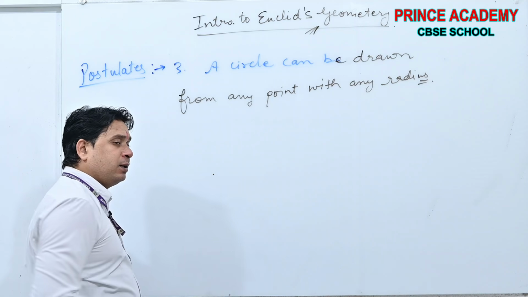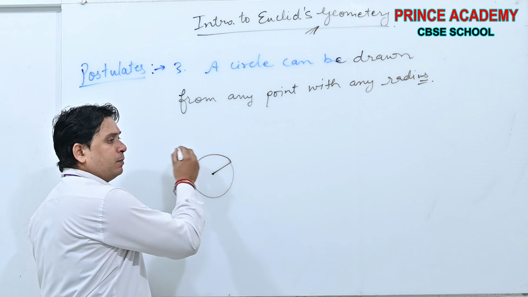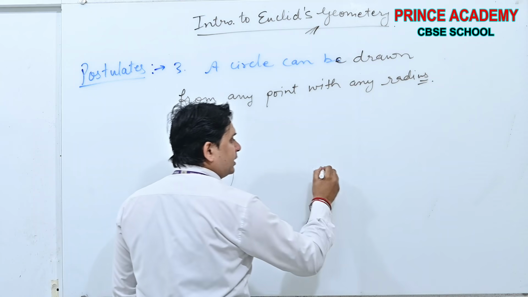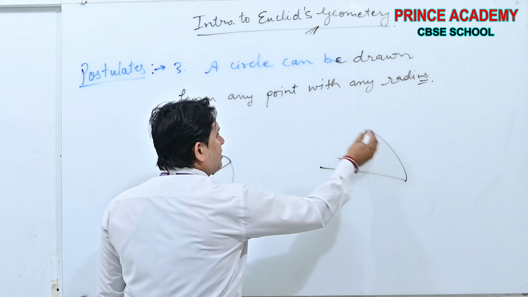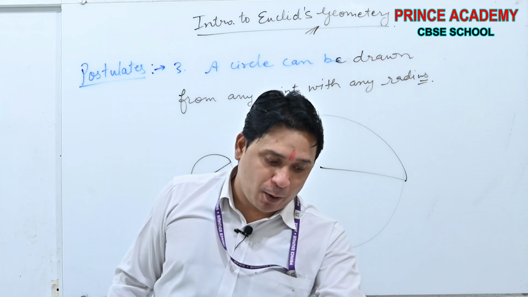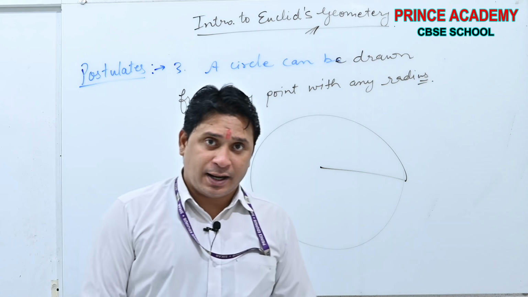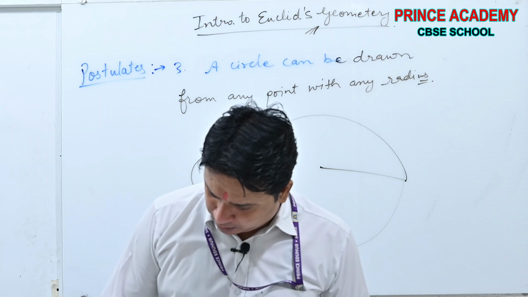Suppose there is a point, and suppose this is the radius we are taking, a circle can be drawn. This is the point, this is the radius you want to take, a circle can be drawn. A circle can be drawn from any point and with any radius. Okay? Done. Now see the next postulate.